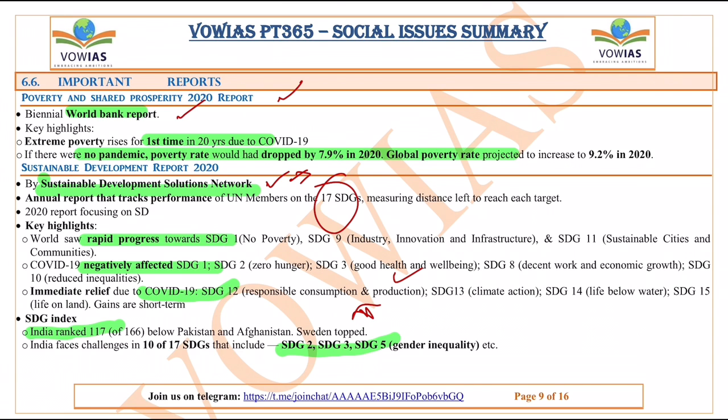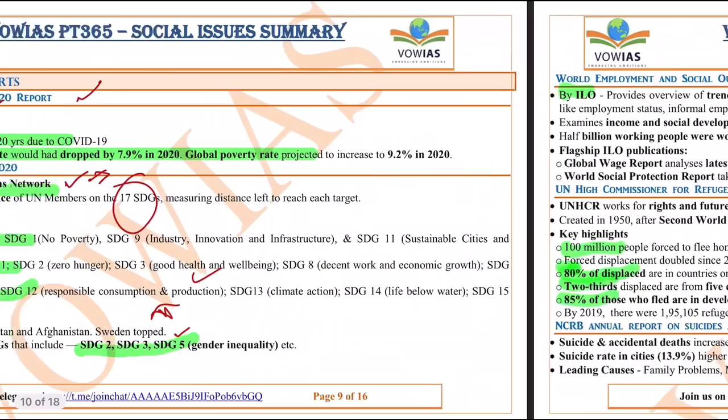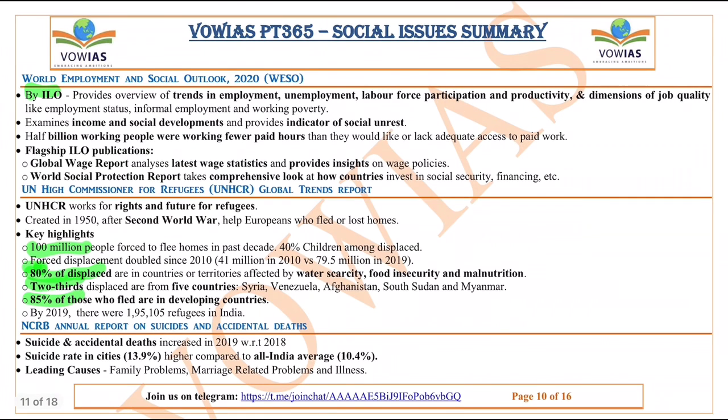And in the SDG index, India ranked 117, below Pakistan and Afghanistan, and Sweden topped the SDG ranks. Okay, in this report, Sweden topped. India faces challenges in 10 of the 17 SDGs, and that includes SDG 2, 3, 5, etc. Okay, so these are the ones. SDG 2 means zero hunger. Okay, so like that.